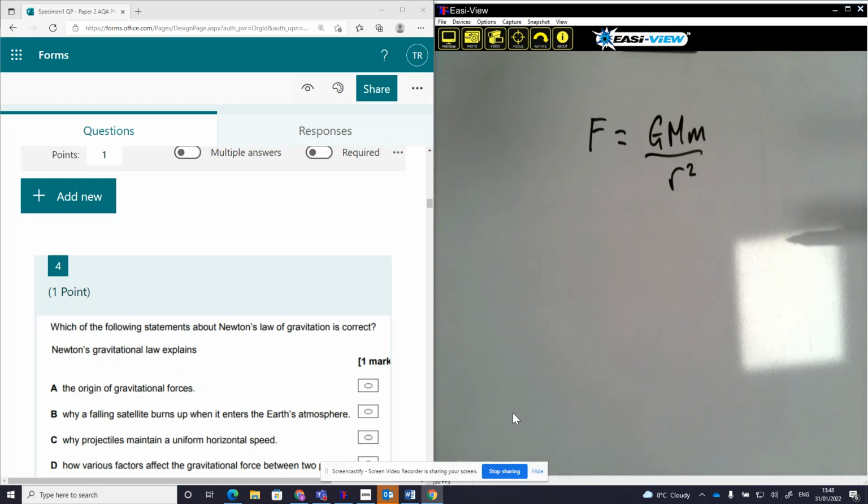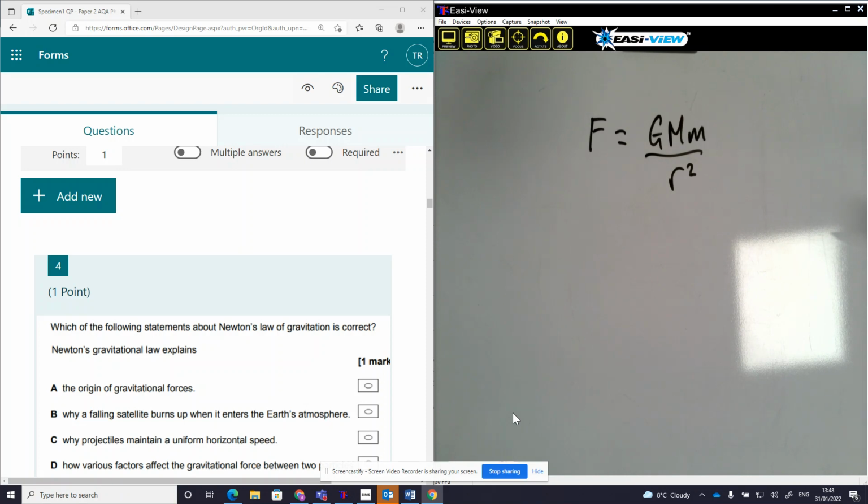Why projectiles maintain a uniform horizontal speed? That is probably to do with Newton's first law of motion, and the fact that if you have forces acting perpendicular to the velocity, then no work is done. But again, that's not really much to do with the law of universal gravitation.